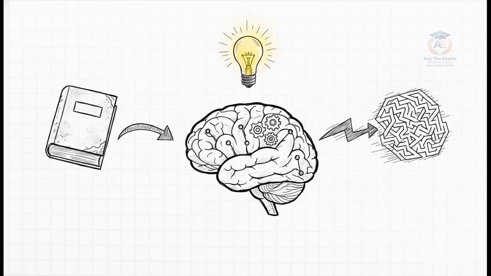Let's finish our command word breakdown here on the smartboard. The examiner is actively scanning your paper for specific cognitive markers. Let's look at another tricky pair, explain versus to what extent. If the question asks you to explain the need for an allowance, you are just dropping assessment objective 1 and 2 knowledge, giving reasons why prudence dictates we don't overstate our receivables. But if it asks, to what extent is the allowance for irrecoverable debts a subjective estimate? Wow, now you are locked into a high-level assessment objective 3 debate.